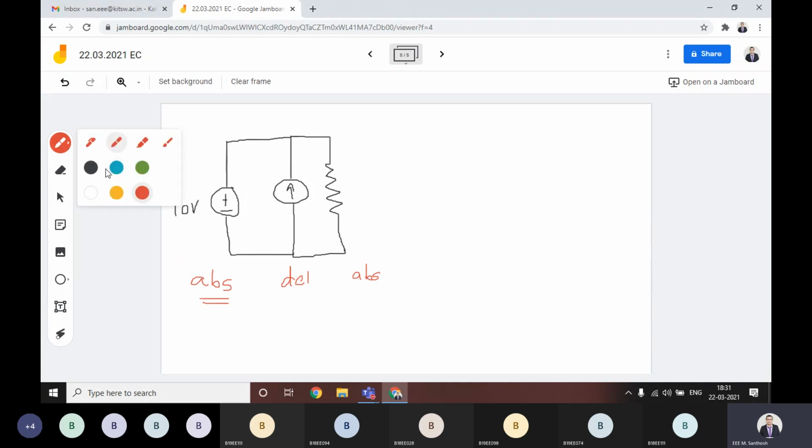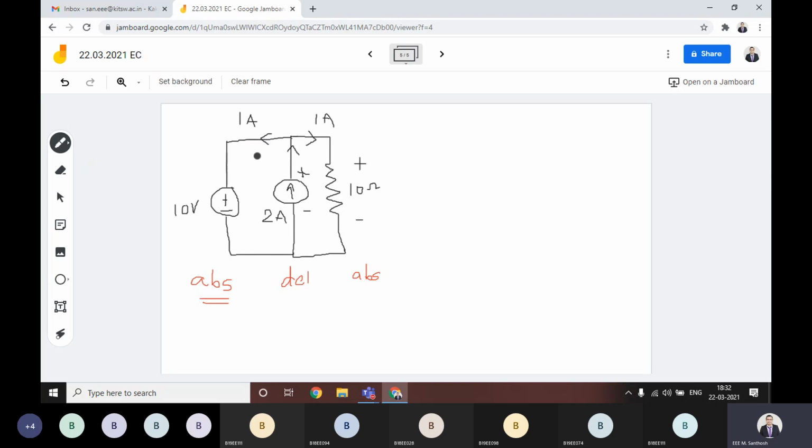Then this is 2 amperes and this value is 10 ohm. This is the positive terminal, this is the negative terminal, this is the positive terminal, this is the negative terminal. Both are absorbing, which means this 2 ampere will go up to this node, 1 ampere will go this side and another ampere will go this side. That's what I told you at the start of this theorem. When I first drew this circuit, some people may write the direction like this, some people may write it like this. That's why your assumption is very important.